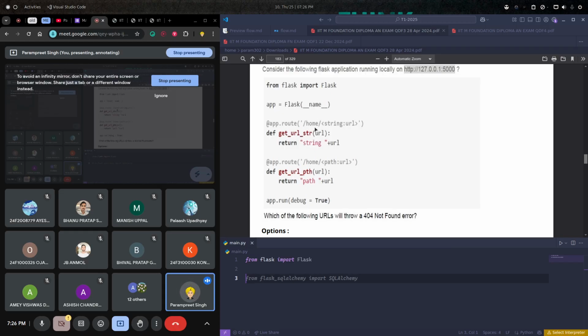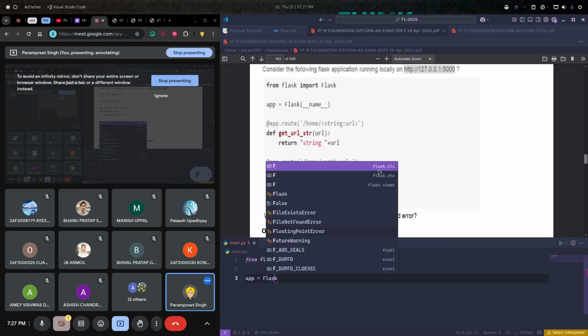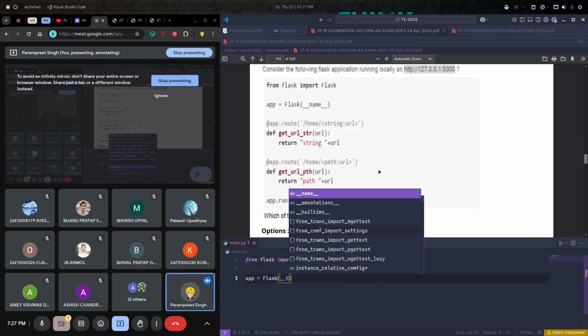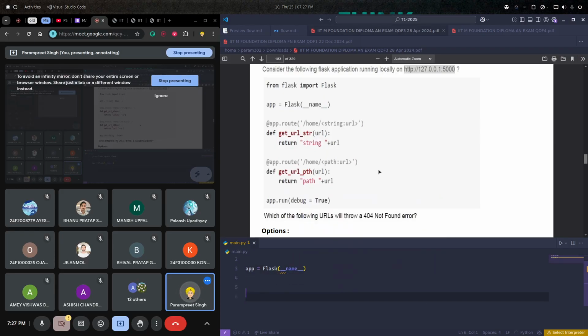Home will stay there, but whatever value we get in the path of the URL, that will be passed into this function, and then we can use it in this function, and so on and so forth.